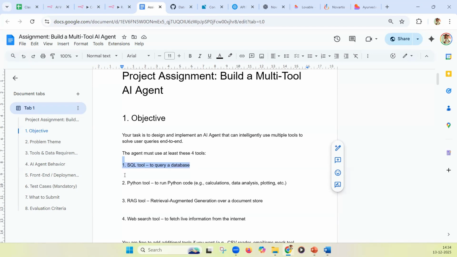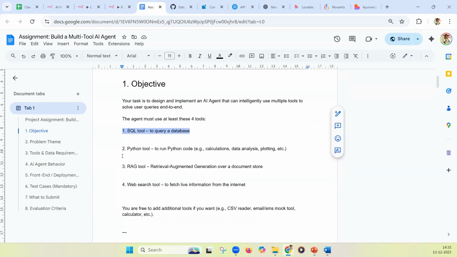And while the user is asking a question, if a calculation is required, or they say that after getting the information, give me a graph or a visualization, for example, show me the last 12 months sales data and give me a trend chart, then to extract the last 12 months sales data our AI agent will use the SQL tool, and for creating the trend chart it should use the Python tool.